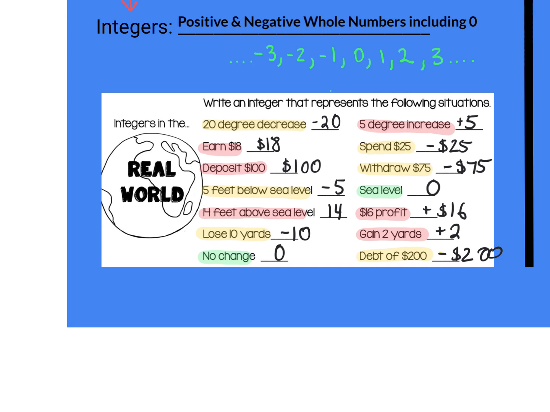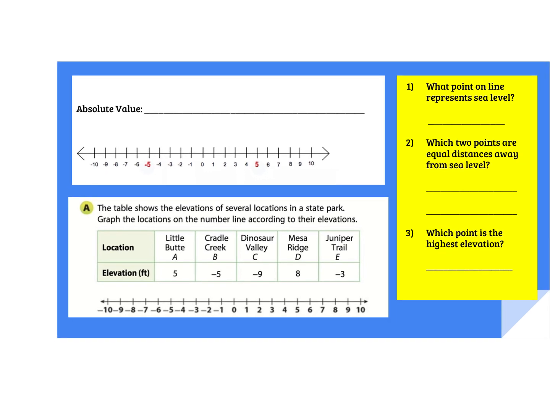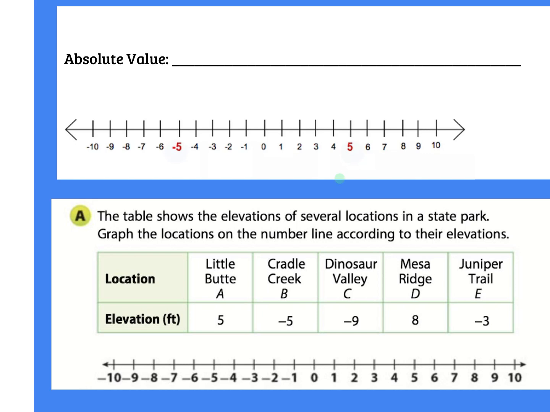Right at our sea level. Whenever we talk about 0, we're going to come back to sea level because you want to think about your positive, you're going up that mountain, and your negative, you're going underground. Okay, so we're going to come back to talking about that sea level. So always think about that 0 is where you're right at the ocean's surface, right here at 0. If you're going above sea level, you're moving in the positive direction. If you're going below sea level, you're going to move in the negative direction.